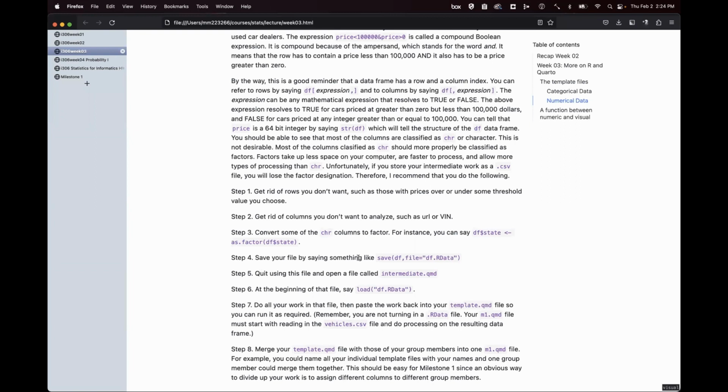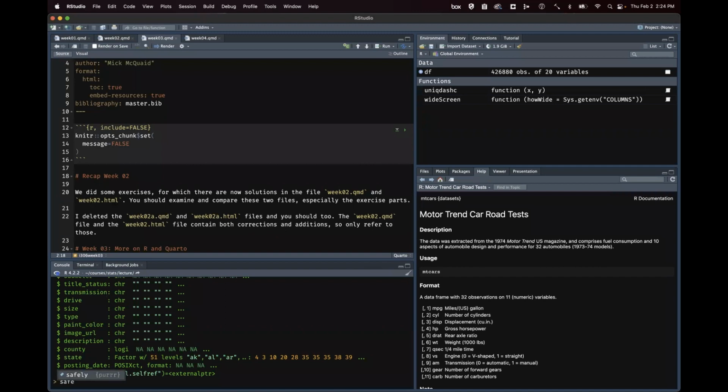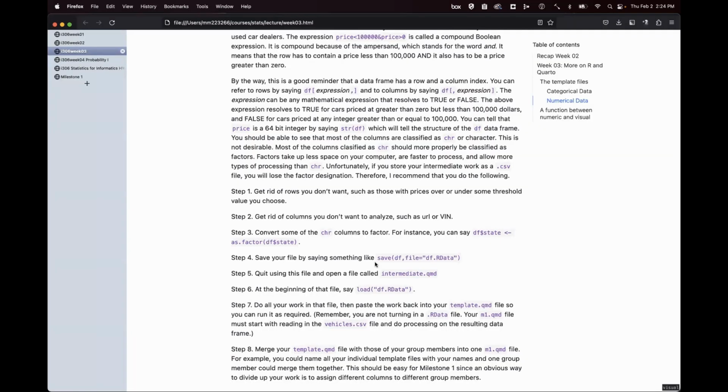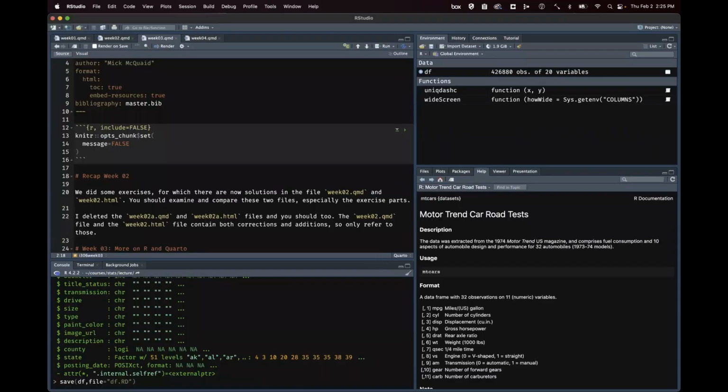Step 4 is save your file by saying something like this. Should it be a capital D or a small d? I can't remember. Capital D. Okay, so it's going to save this file in a compressed format. So if I now try to load this file, after I do this, I maybe stop and go and have a cup of coffee or whatever it is I do and turn off my computer.